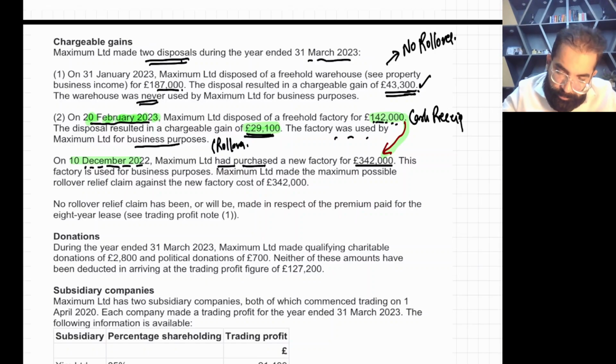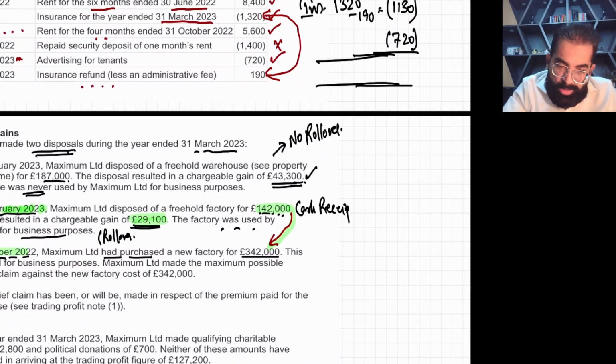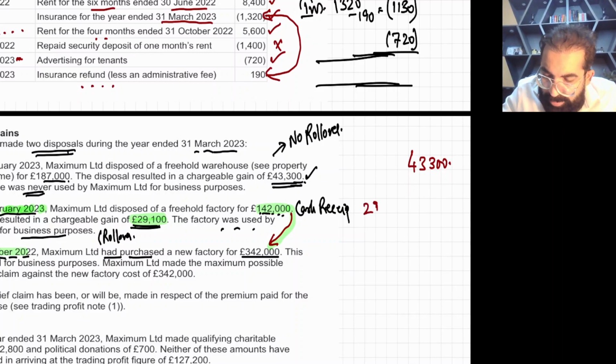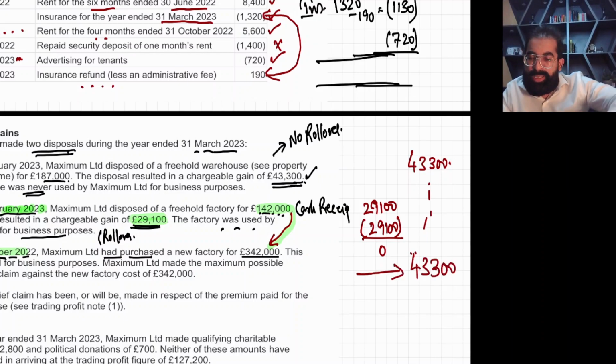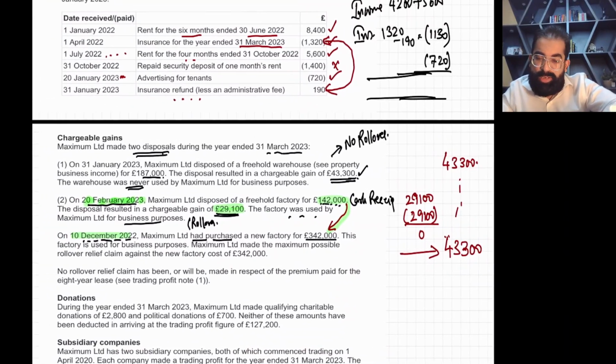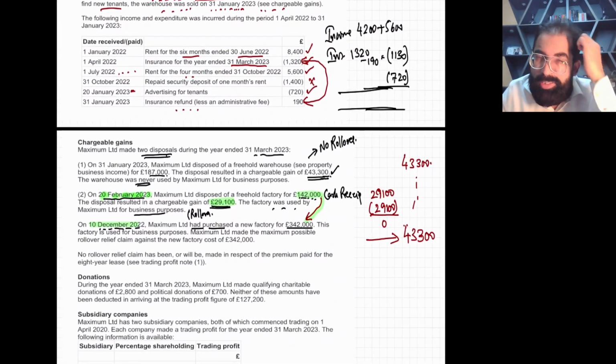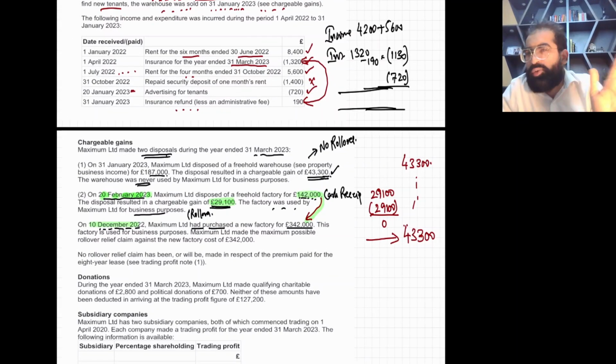Okay, now, you had two gains. The first gain was 43,300 and the second gain was 29,100, but the 29,100 gain will be deferred, complete deferral, so it will become zero. So in the current period you have only one gain, which is 43,300. Just simple common sense, no tough area.